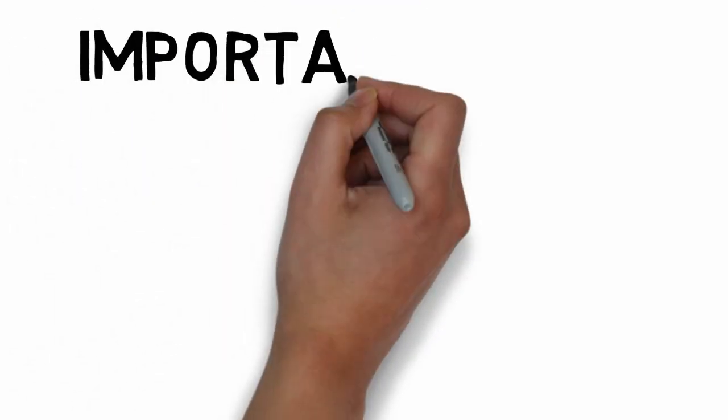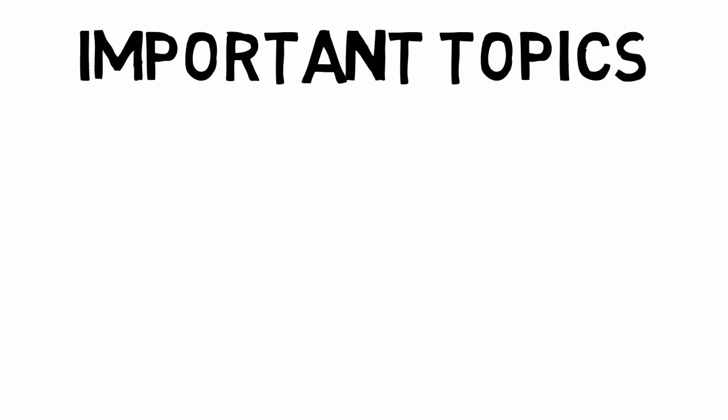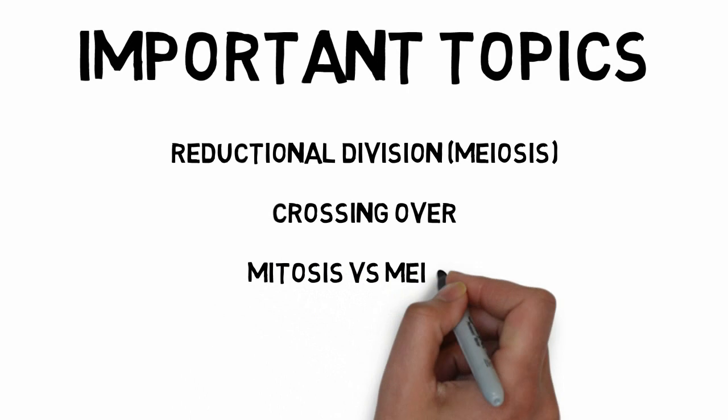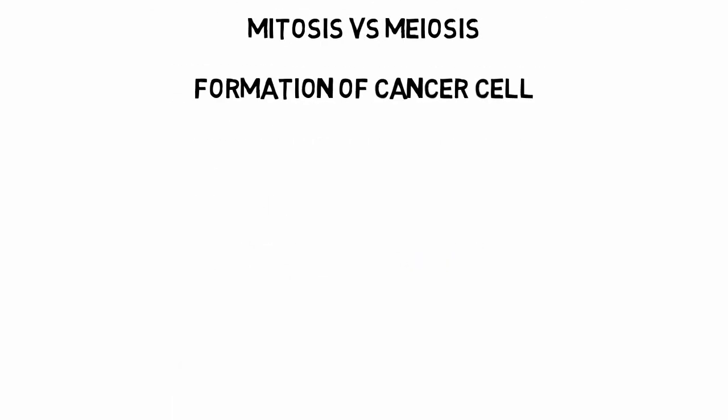Now some of the important topics from these chapters are like reductional division or the meiosis, crossing over, the differences between the mitosis and meiosis, and the formation of cancer cells.